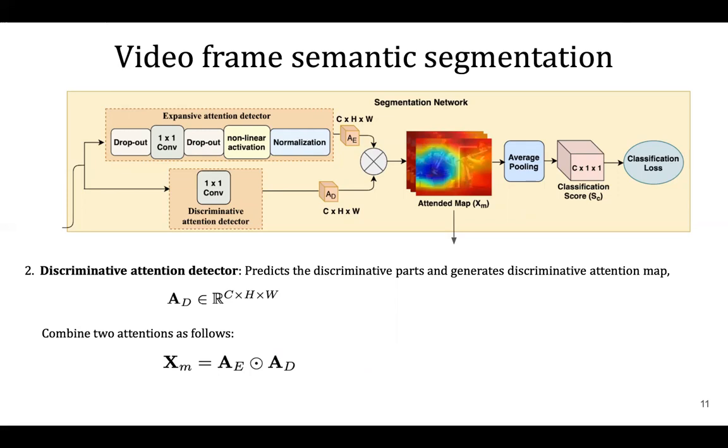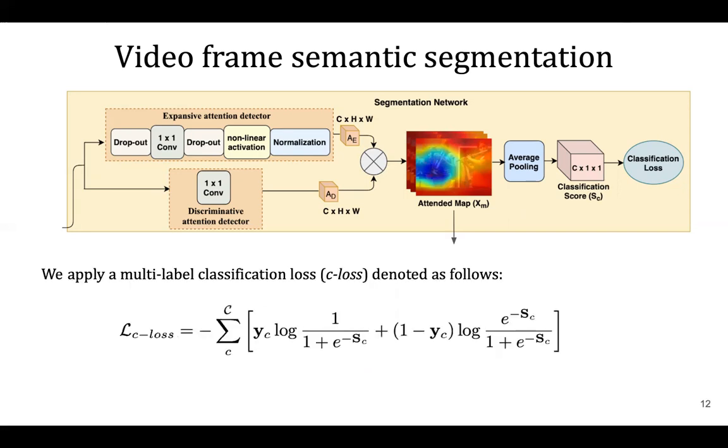Finally, we combine both attentions and generate final attention maps using element-wise multiplication. The attended feature is passed through a spatial average pooling layer to generate classification score for corresponding class. We then apply a multi-level classification loss to train the network. We note that class-specific attention maps learned in this way can be interpreted as localizations of potential objects that could make sounds.